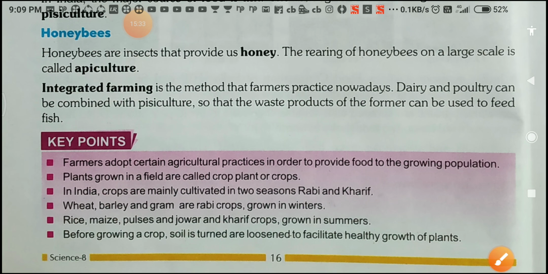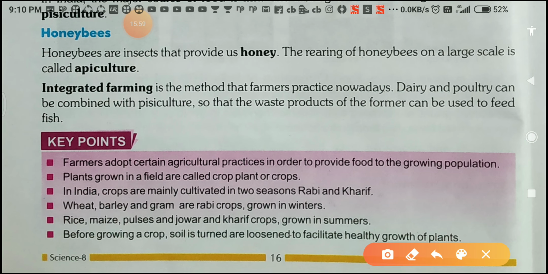Another is integrated farming. Integrated farming is the method that farmers practice nowadays, or we can say the second name of integrated farming is mixed farming also. Nowadays farmers use this, in which dairy and poultry can be combined with pisciculture.